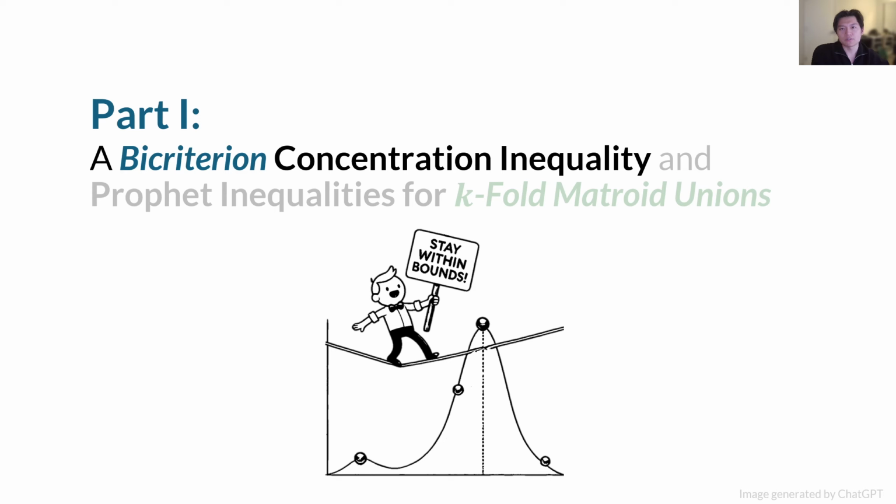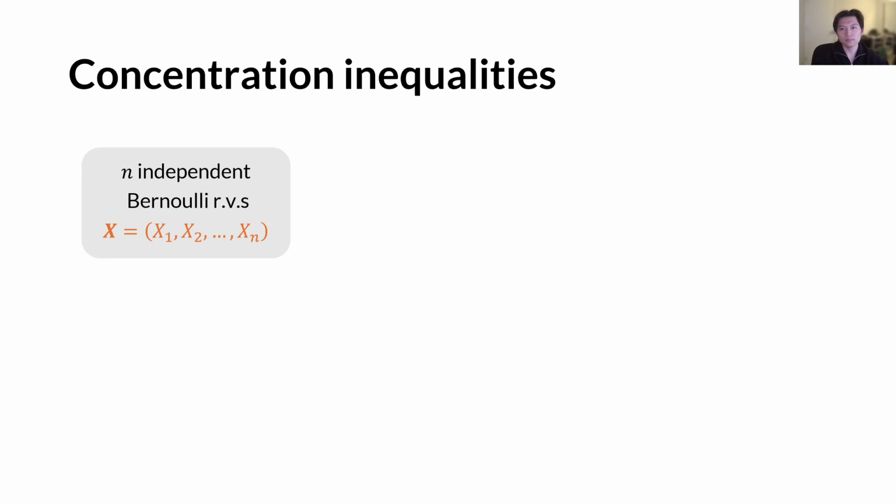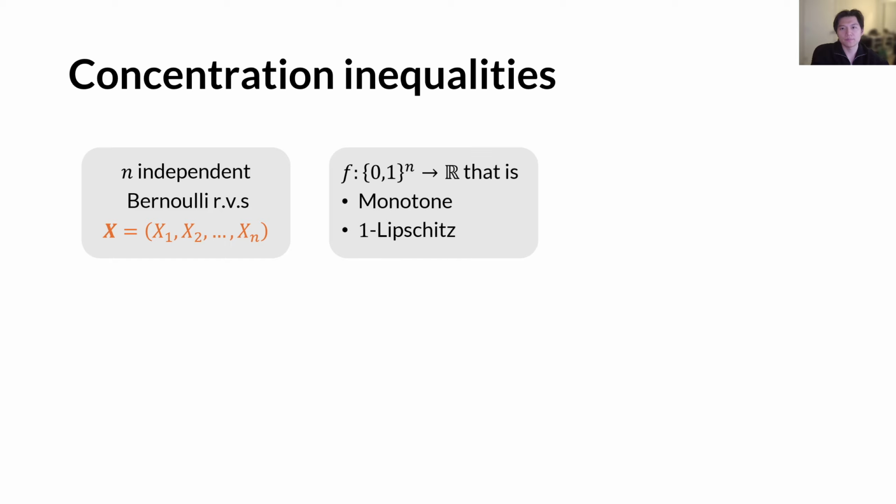Let me first introduce our first result, which is a bicriterion concentration inequality. As computer scientists, we use concentration inequalities a lot in different settings. But for now, let's focus on this canonical scenario, where there are n independent Bernoulli random variables denoted by a vector x. We are further given a function f that maps every 0-1 vector to a real number, and we require the function to be both monotone and one Lipschitz.